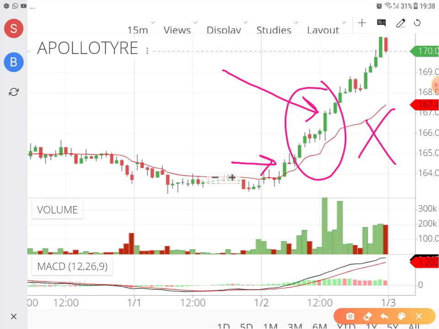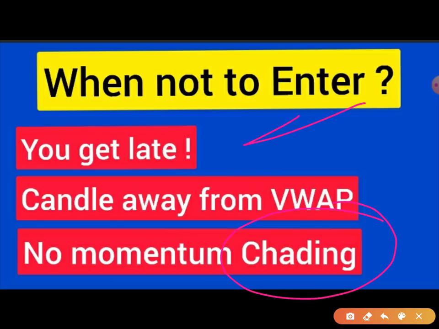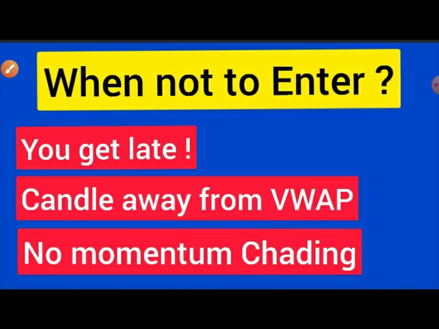You just have to wait for the next stock, or just find a next stock in which VWAP action is happening, where the closing price is just going to go up, because this is not the trade in which you must go, because the trade may go down. This I'll explain to you subsequently. Don't do any momentum chasing thereafter. If you get late and miss the momentum, the first breakout, then please do not enter. This is my humble advice to you, please.